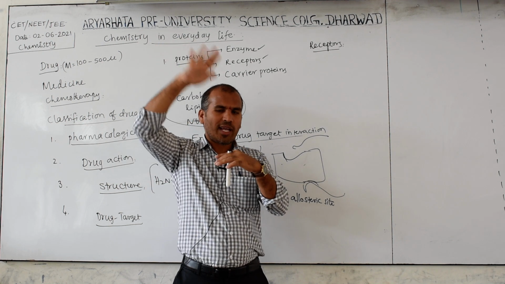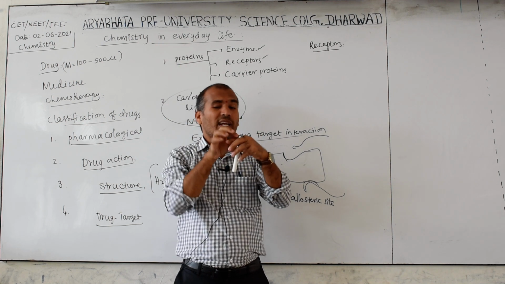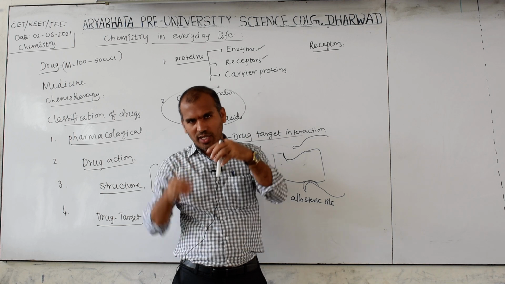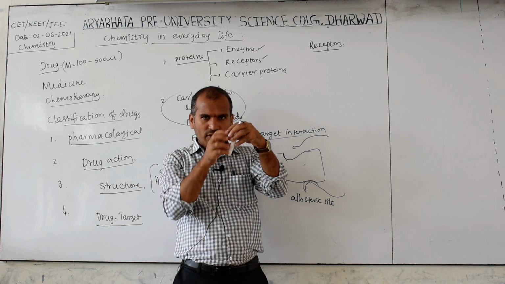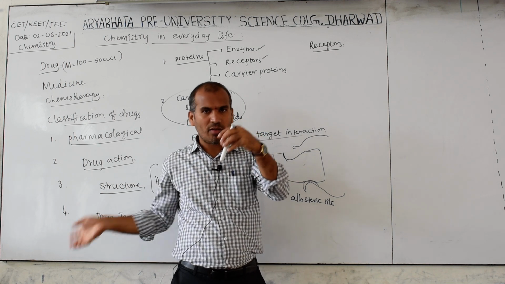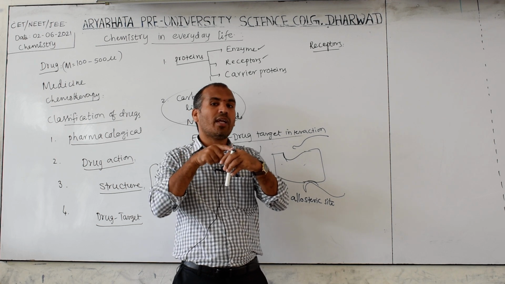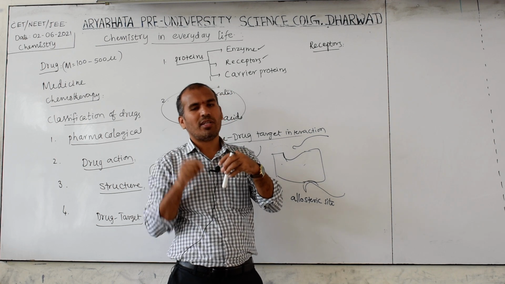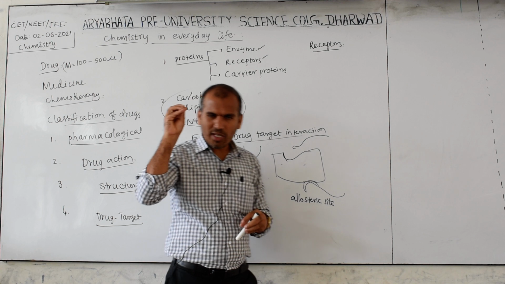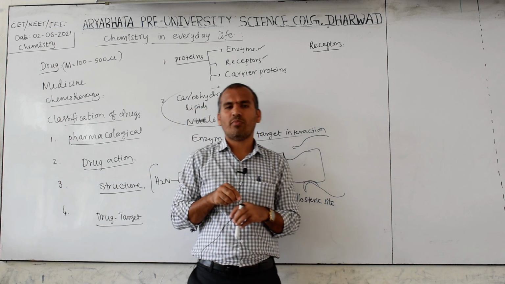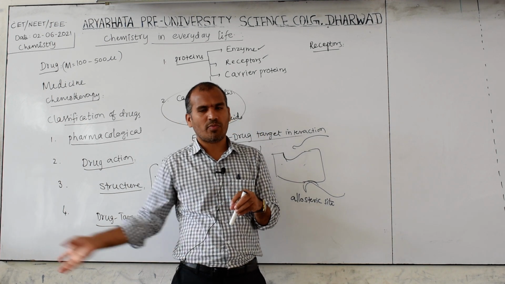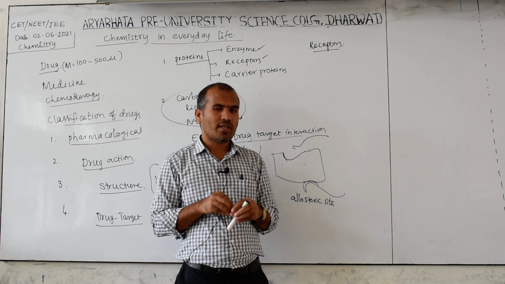The chemical substance occupies this position but does not enter the cell membrane. It gives a message that is transferred through the cell membrane to other parts, but the chemical substance itself does not enter the cell membrane. Keep in mind, that is very important. So the chemical messenger gives the message to the receptor, passing it on to other parts without entering the cell membrane.